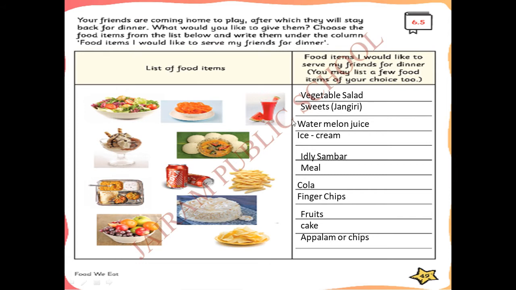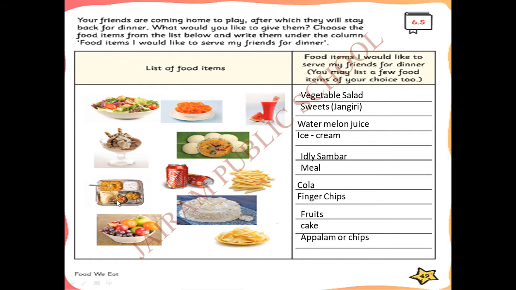Okay. See now this is the watermelon juice. See here watermelon, they kept a piece here. It's watermelon juice. This is not cooked, it's raw. Next is the ice cream. See, it's so chill. Okay, ice cream. Next, idli sambar. See, with the gravy, they have given you idli. See, 5 idlis and a gravy.